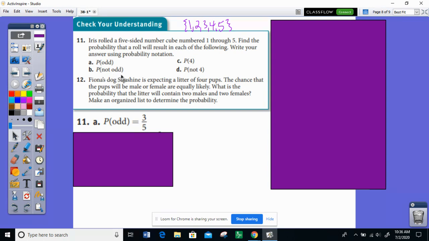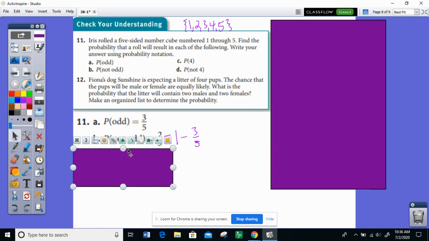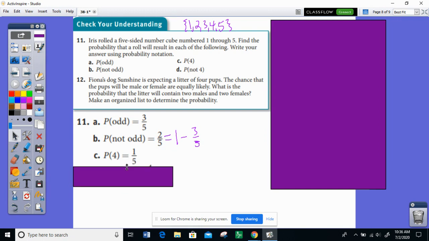B says, what's the probability that she does not get an odd number? Well, to do the not probability, we can do 1 minus 3 over 5 is 2 over 5. Or we can also see that 2 and 4 are not odd numbers. Those are the 2 not odd numbers out of 5 possible outcomes. C says, what's the probability that she gets a 4? Well, there's only 1 four in this set out of 5 possible outcomes, so that's 1 out of 5.